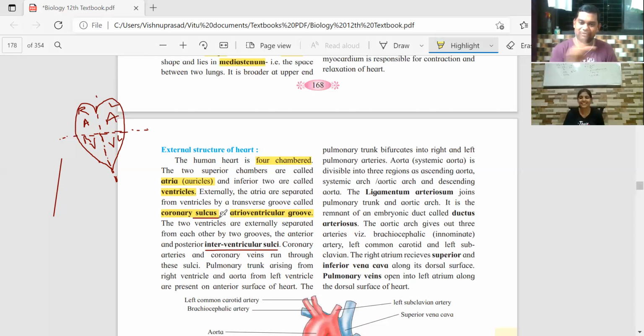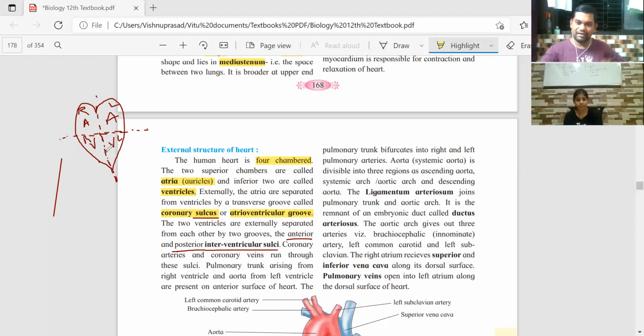Sulcus was singular because there is only one. But here there are two, because one is on the anterior side and one is on the posterior side. That's why sulci. Sulci means a groove which you can see from outside. Between the two ventricles there are two sulci, which are called interventricular sulci.